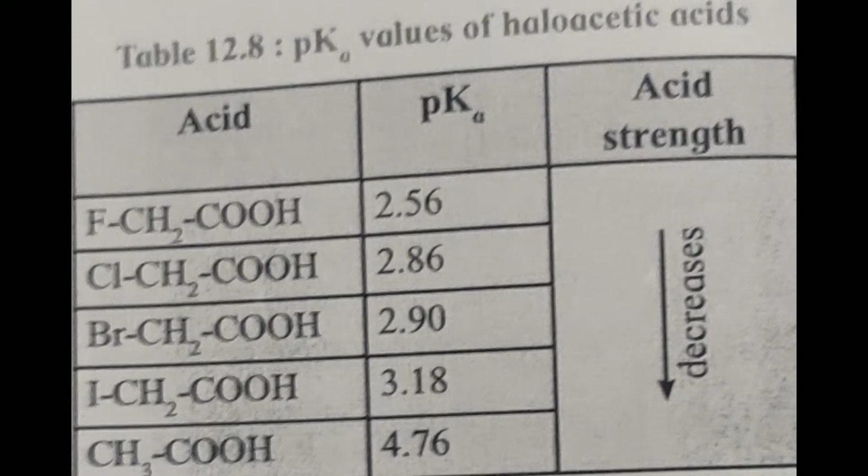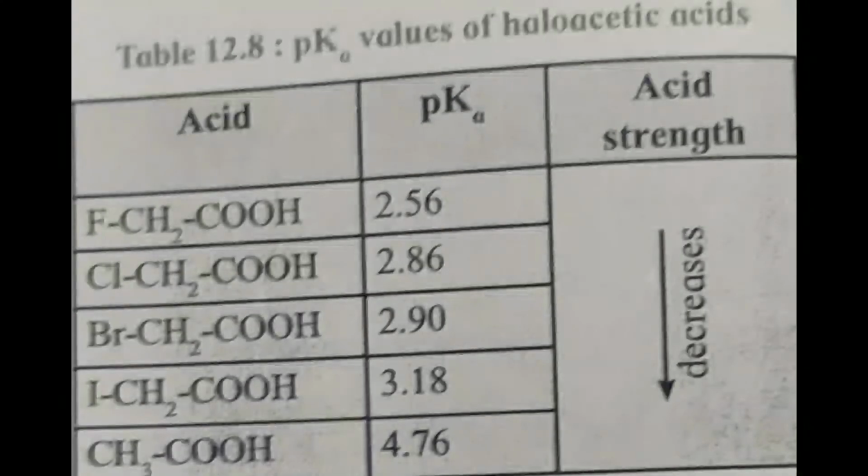The higher the electronegativity of the halogen, the greater is the stabilization of the conjugate base, the stronger is the acid and the smaller is the pK value. Otherwise, the pK value increases and the acid strength decreases.